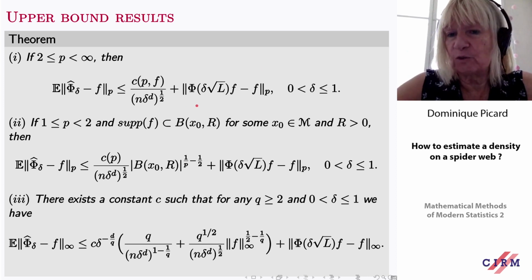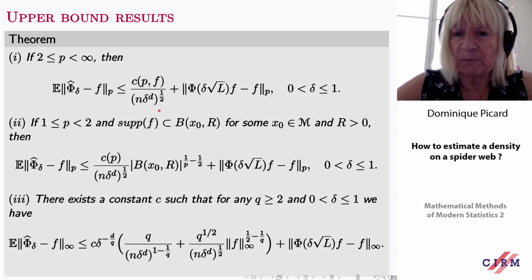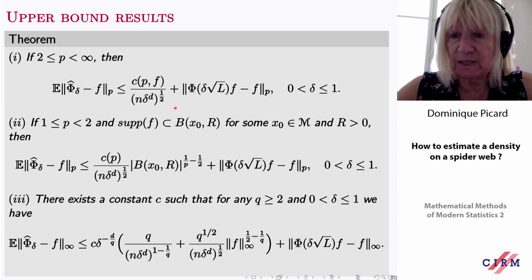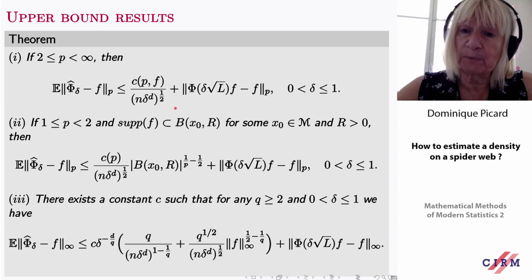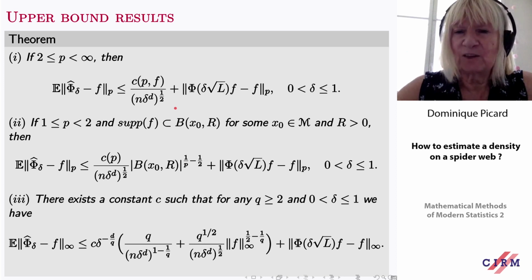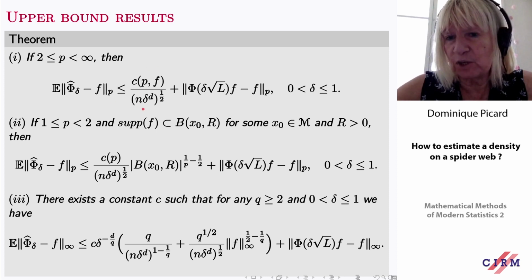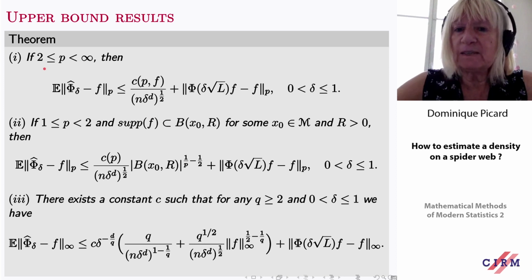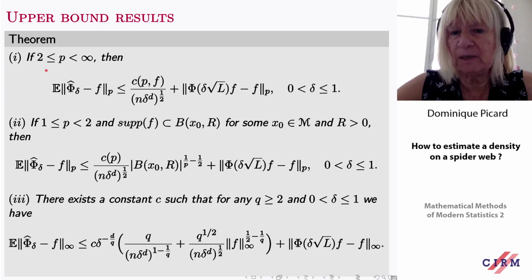One term is the bias term, and one term is the stochastic term, which depends on the bandwidth to the power d. So remember, d was given by the metric entropy, the doubling condition, and you have this, which is quite usual, and this is without any condition. This is true for p between 2 and infinity.